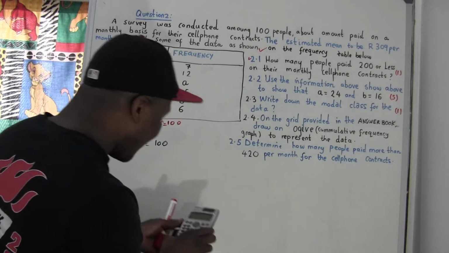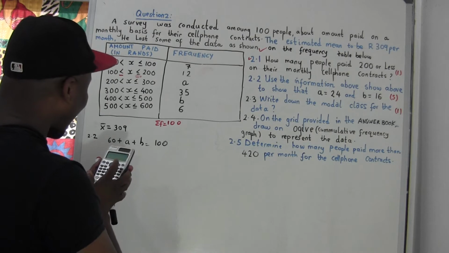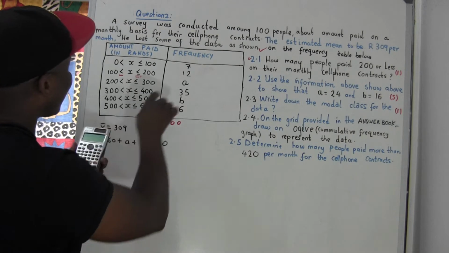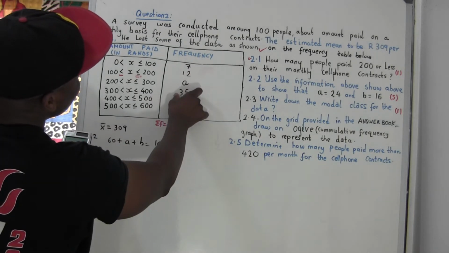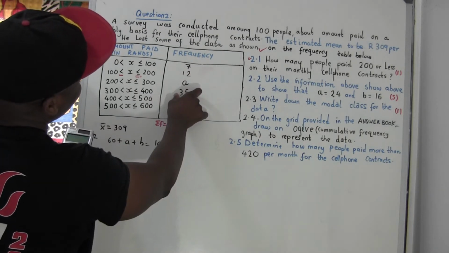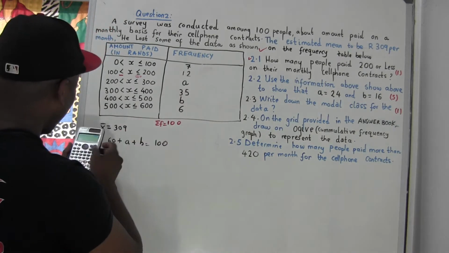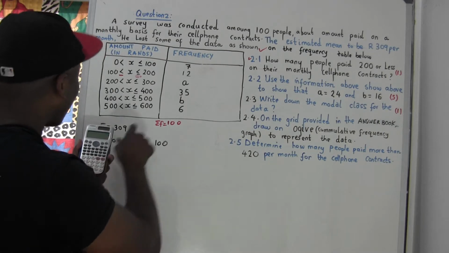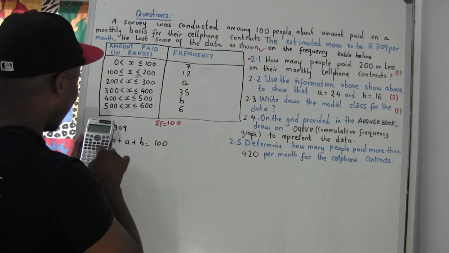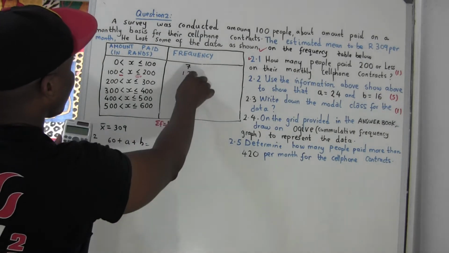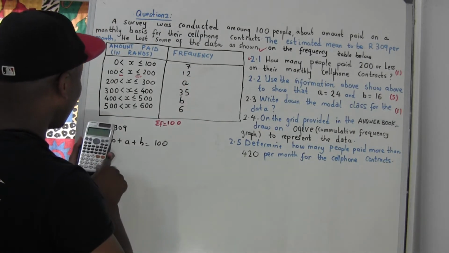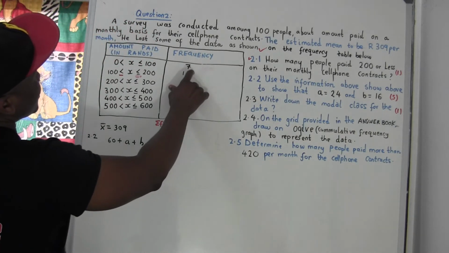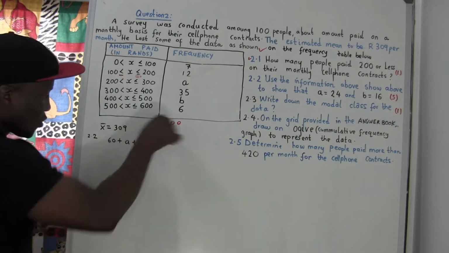It's not 60, man. I think I'm wrong here. 7 plus 12 plus 35 plus 6. Is it 60 or 70? Let me see. 7 plus 12, this is 19. 19 plus 35. It's 60. Apologies, I don't want to make a mistake here. 7 plus 12 plus 35 plus 6 equals 60. Yeah, 60. So we're going to take this one over.